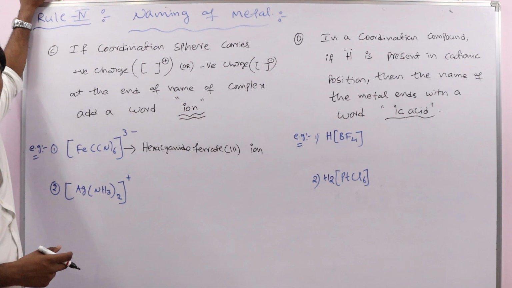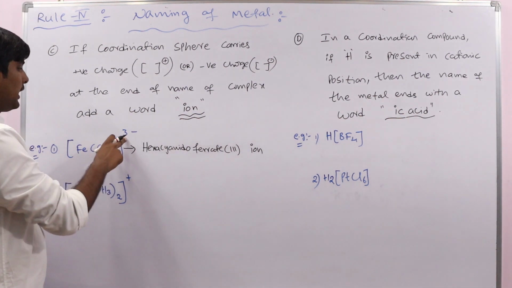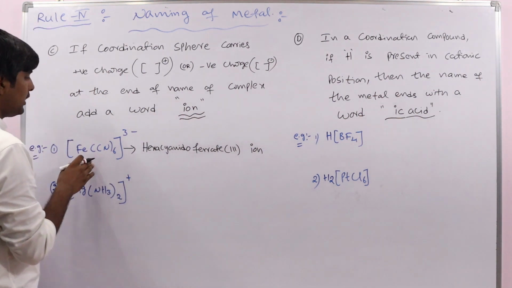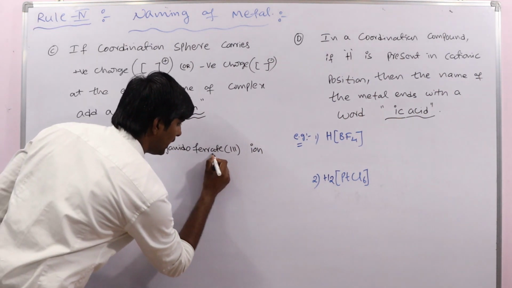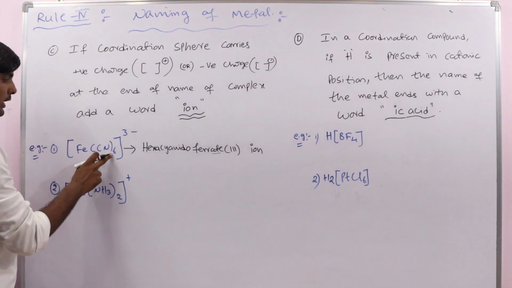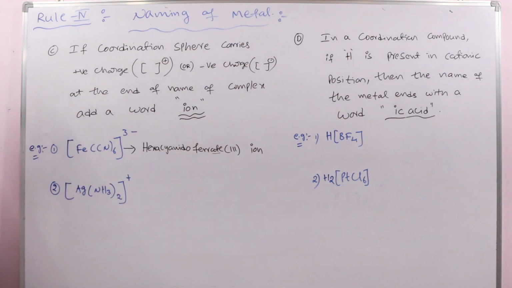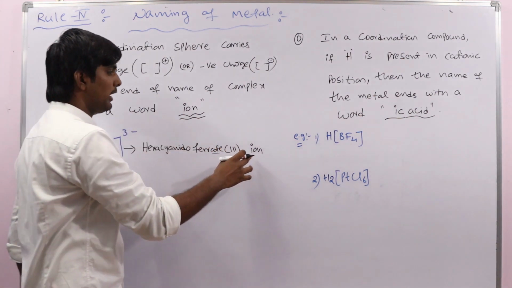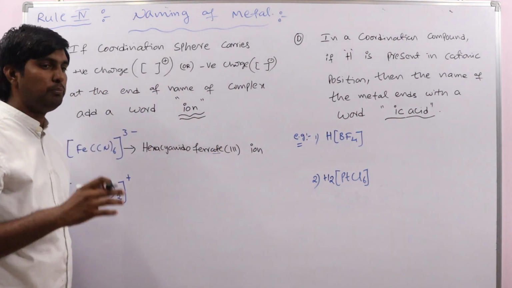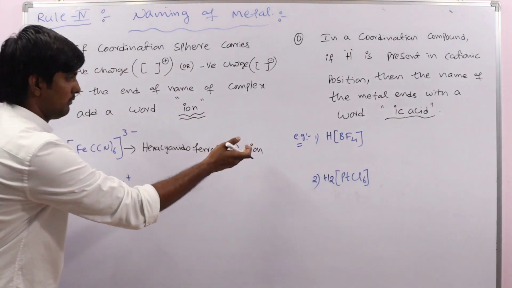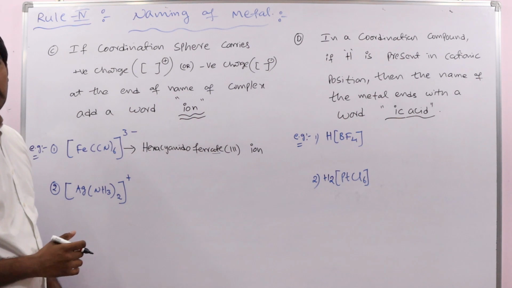Just now we discussed the rules: if there is a negative charge present on the coordination sphere or it is in the anionic position, at the end we have to add ate. So hexacyanidoferrate(III) ion. Because of the charge present, we are adding ion at the end. In some books ion is not given, but here we have to write ion also.